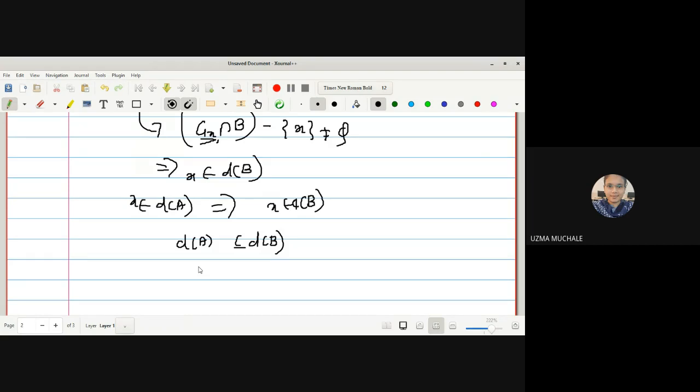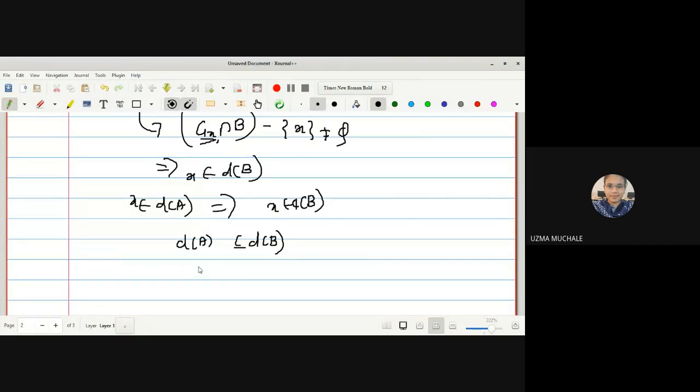What we have to do is simply use the definition of a subset. We start with x belongs to D of A, use the definition of a limit point, and after using the definition of a limit point, we simply use the property that A is a subset of B. If y is an element of A, obviously it is an element of B, and hence the result.